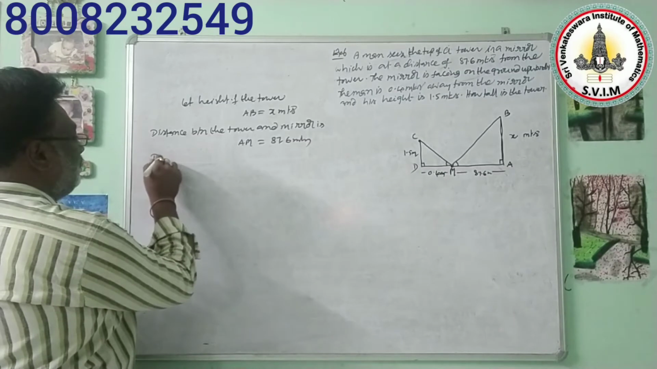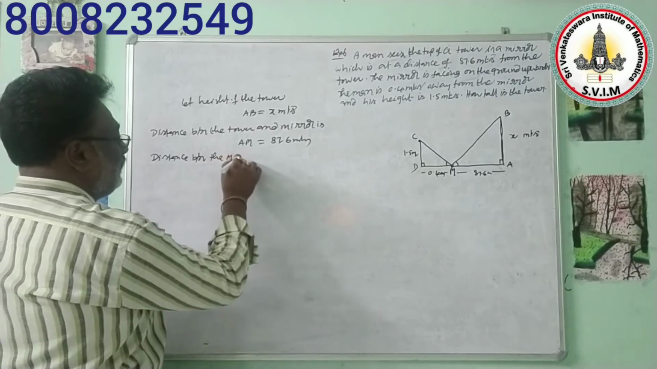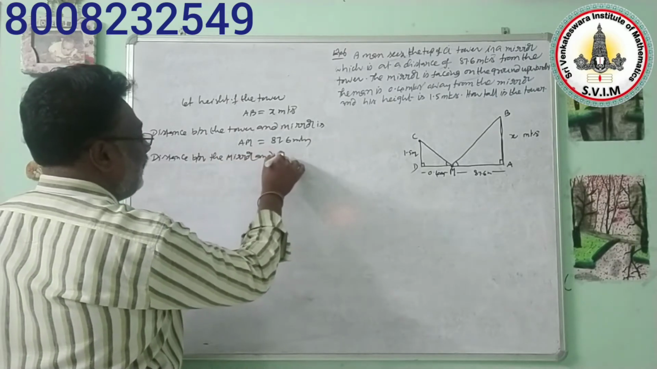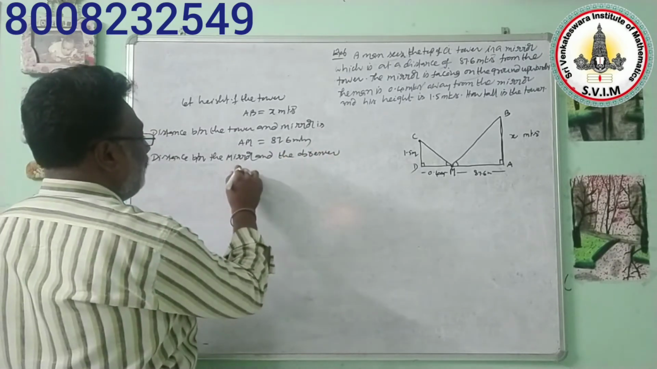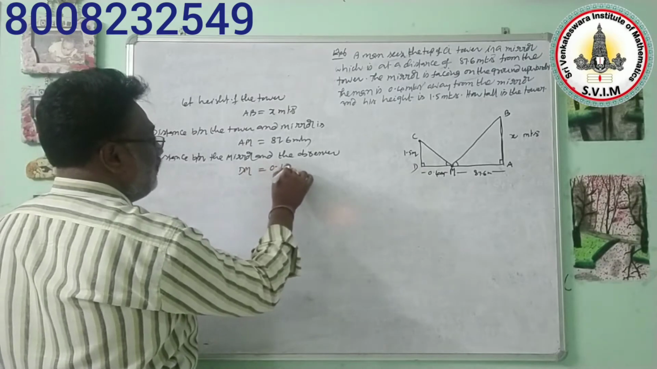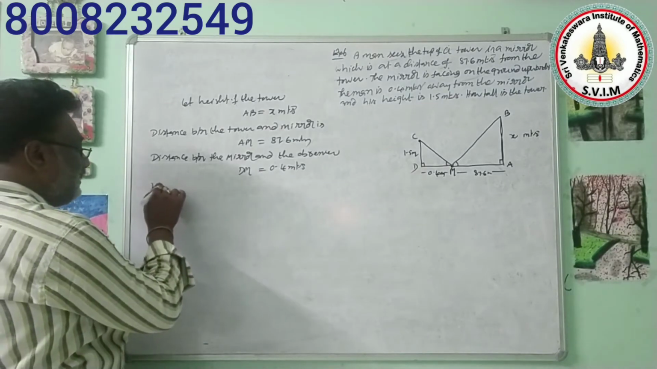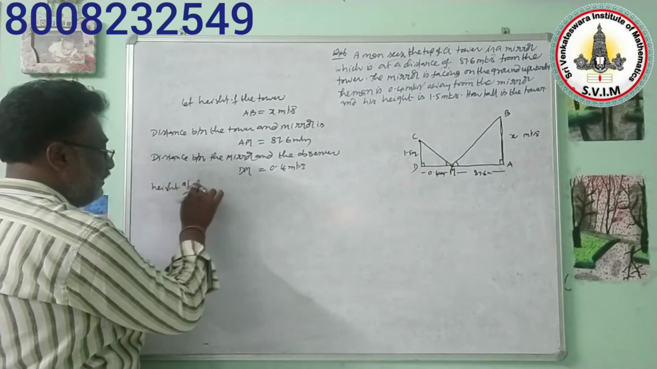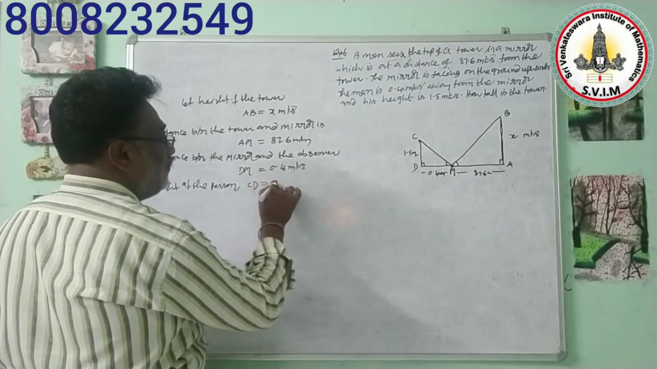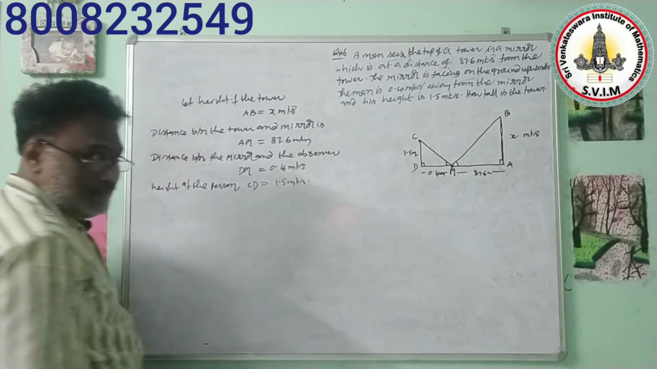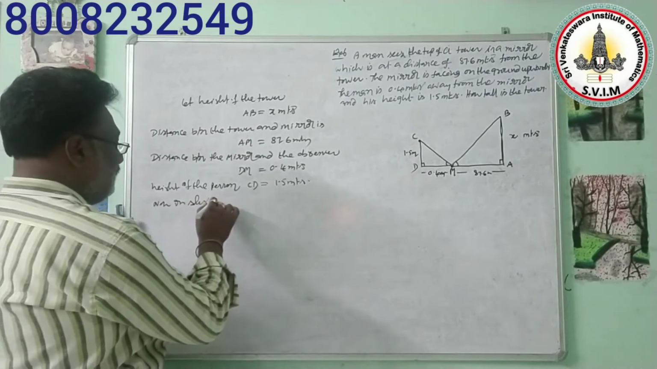Next, the distance between the mirror and the observer, that is DM or MD, is equal to 0.4 meters, and the height of the person has been given there. So the height of the person or observer, that is CD, is equal to 1.5 meters. Now in triangles CDM